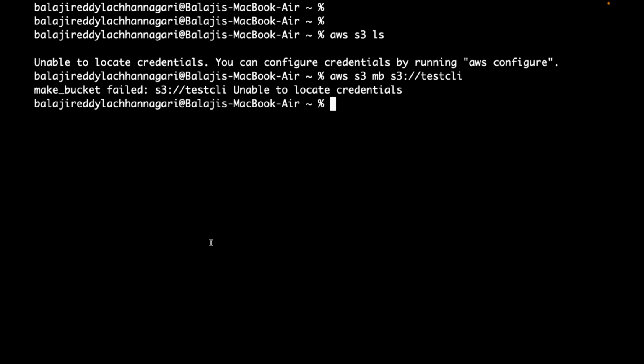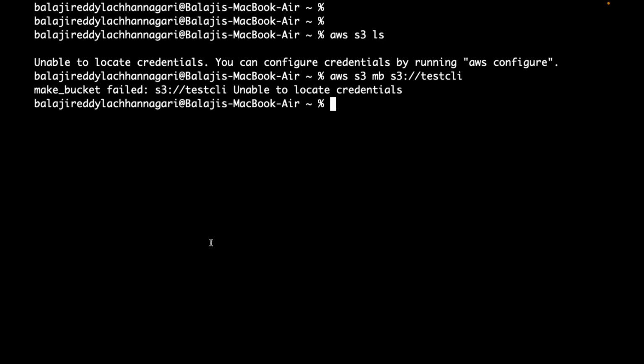No, because the CLI needs to authenticate and authorize.